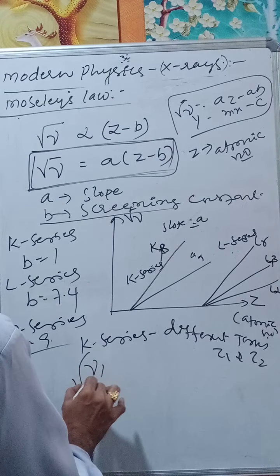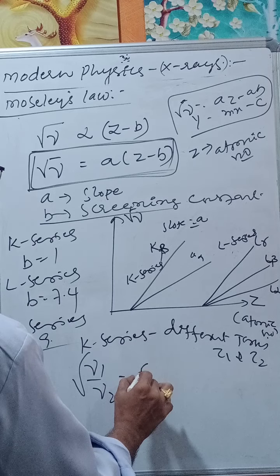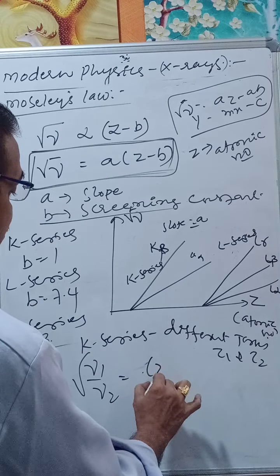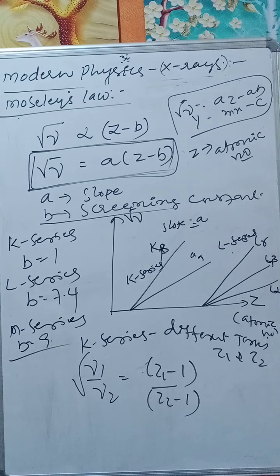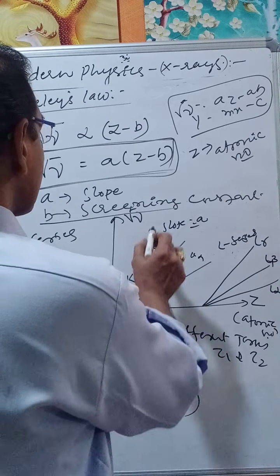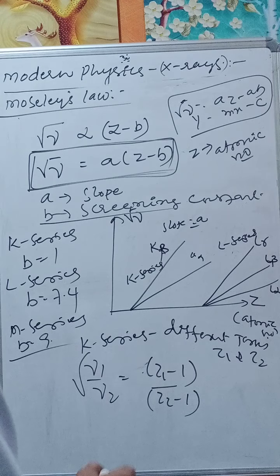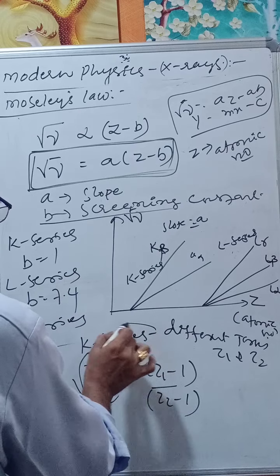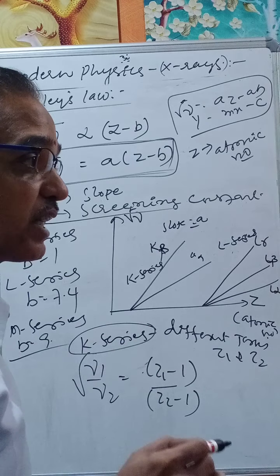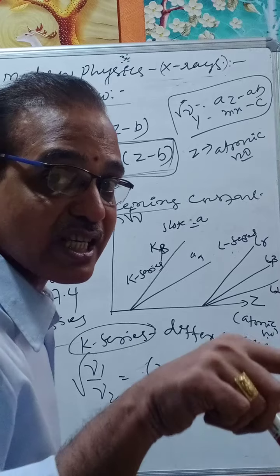Root over nu1 by nu2 is equal to Z1 minus 1 by Z2 minus 1, because the slope remains constant. Therefore, here root over nu1 by nu2 is equal to... we are going for K series. For K series, you take the screening constant B as 1.